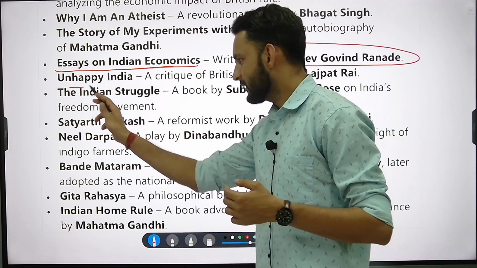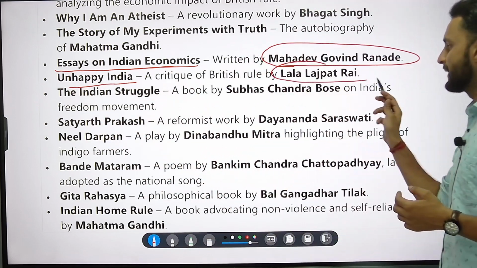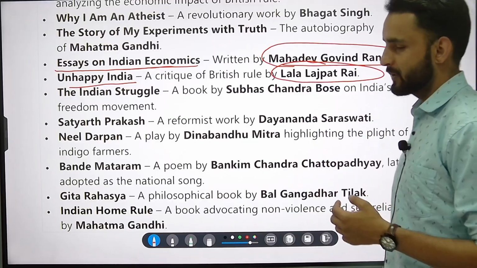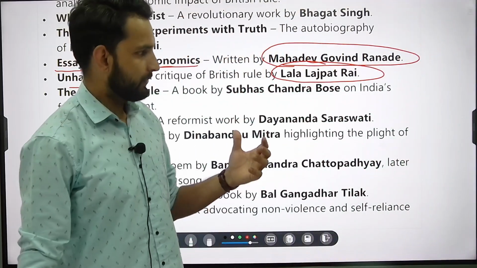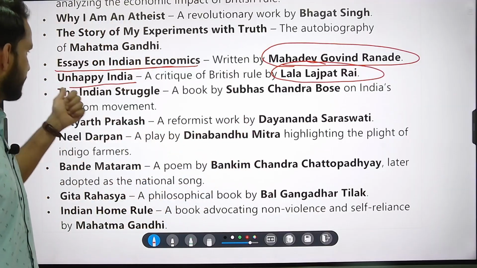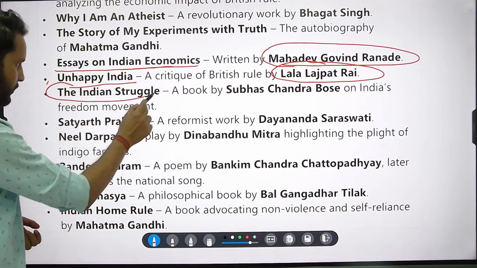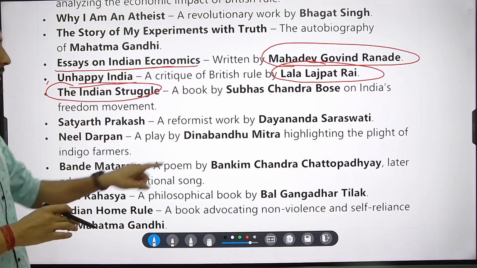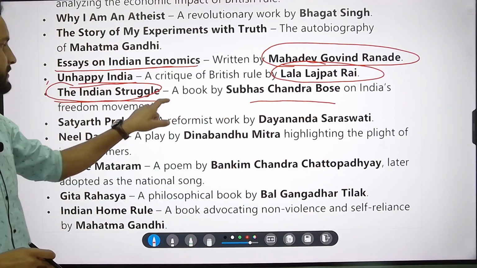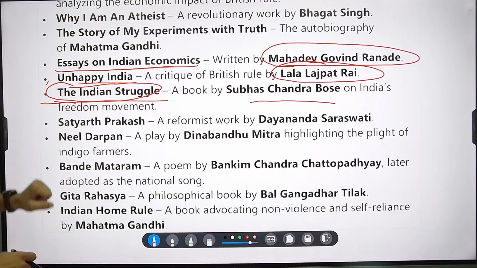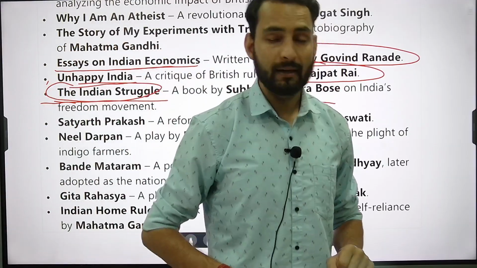Then there comes the next book, which is again very important. It is Unhappy India by Lala Lajpat Rai. Lala Lajpat Rai, who was also known by the name of Punjab Kesari. He was a great freedom fighter from Punjab, so he had written this Unhappy India. Then there comes the next book, which is written by a very famous name, Subhash Chandra Bose, and the name of the book is The Indian Struggle. The Indian Struggle is written by Subhash Chandra Bose.